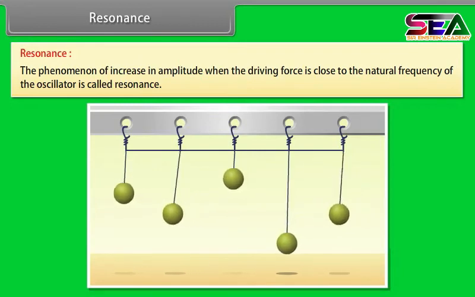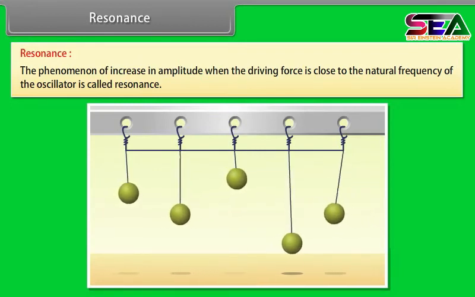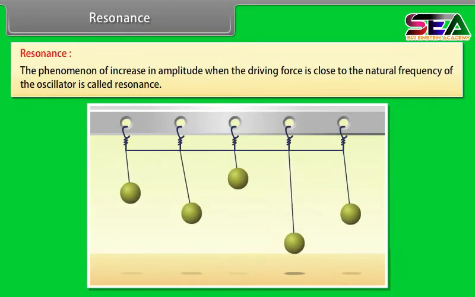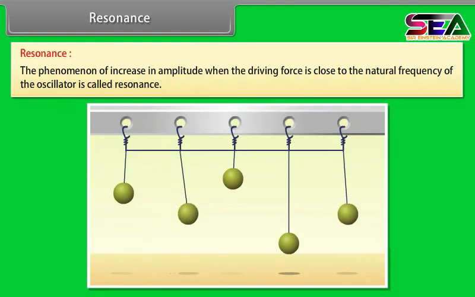The energy from this pendulum gets transferred to other pendulums through the connecting rope and they start oscillating. The driving force is provided through the connecting rope. The frequency of this force is the frequency with which pendulum 1 oscillates. The response of pendulums 2, 3 and 5 is that they first start oscillating with their natural frequencies of oscillations and different amplitudes, but this motion is gradually damped and not sustained.